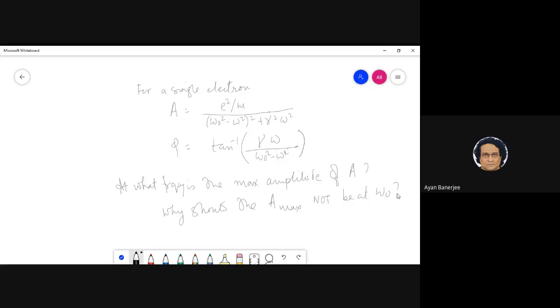Actually, we will observe that, to all intents and purposes, what is interesting is that this function we assume to be acting like a Lorentzian, but actually it does not, because this factor is there. Essentially, because there is damping in the system, the resonance energy is actually modified.